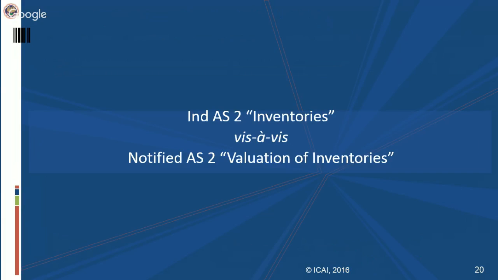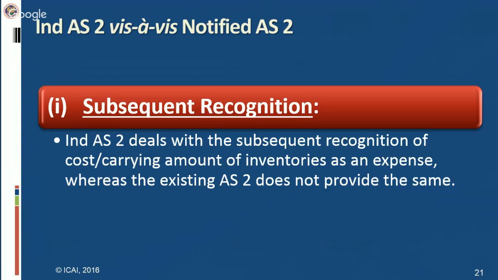The next standard which we are going to continue now is Ind AS 2 inventories. Because of paucity of time, I guess we will not be able to continue with all. I thought today we would be covering 4 standards, but let's see. We will be covering Ind AS 2 inventories vis-a-vis notified AS 2 valuation of inventories. The first difference is subsequent recognition. Ind AS 2 deals with the subsequent recognition of the carrying amount of inventories as an expense, whereas the existing AS 2 does not provide the same.